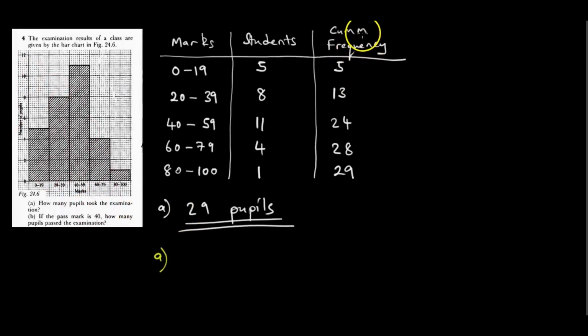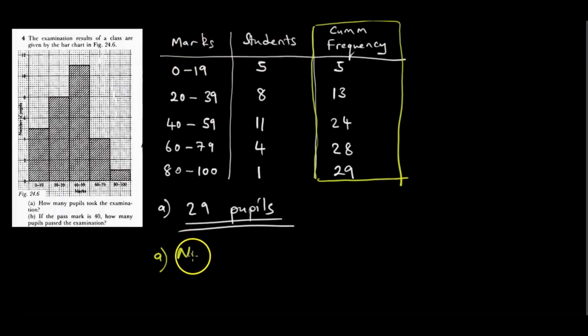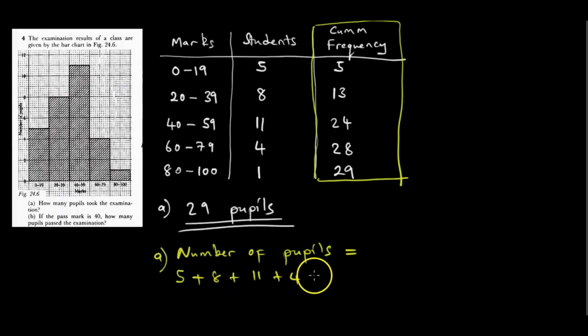You can have a situation where you don't put the cumulative frequency, maybe for some reason you don't like it. You just put the marks and students. Then you just say the number of pupils is equal to, we are just going to add everything: 5 plus 8 plus 11 plus 4 plus 1.